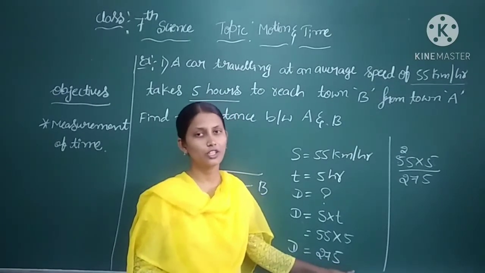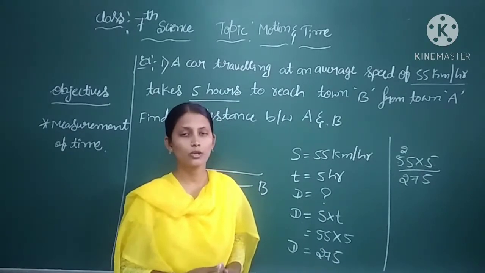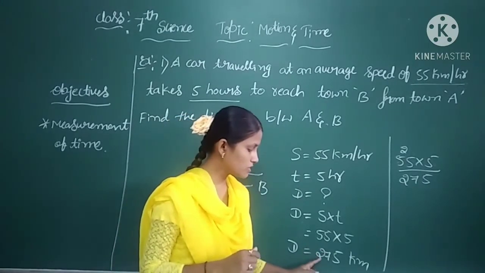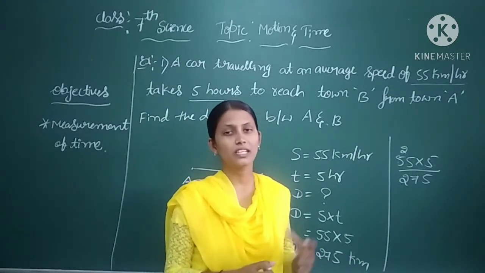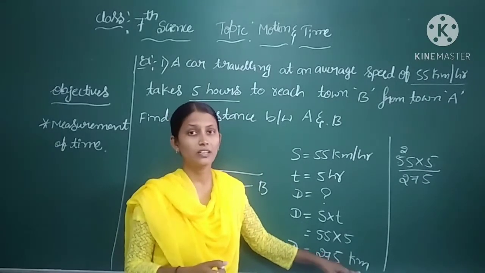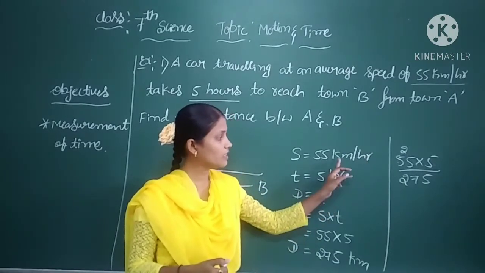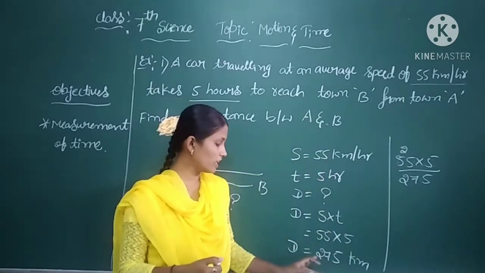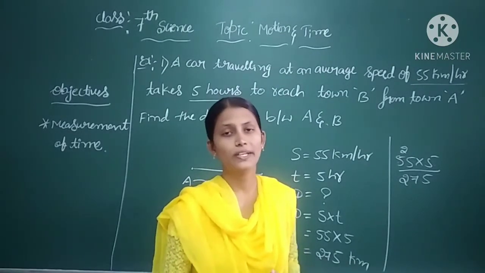Here you should mention the unit. The unit of distance, as I said before, we can use in meter or kilometer, or we can measure in centimeter also. We have got D is equal to 275 kilometer. I have written kilometer here because speed is measured in kilometer per hour, and time is already in hour. Kilometer is the unit of distance given in this problem. So D is equal to 275 kilometer. This is one example to find the distance.